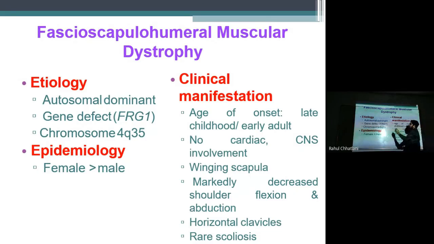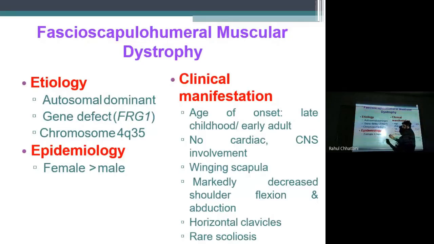It is an autosomal dominant gene defect, FRG1, chromosome 4q35. If you don't remember the chromosome, that is fine. If you don't remember the gene defect, that is fine. But most important, you should remember which chromosomes are affected, autosomal or X-linked, as well as whether they are dominant or recessive. That will define the course of the disease.